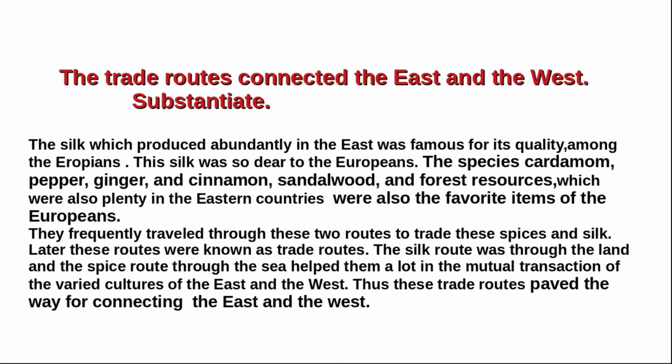The trade routes connected the East and the West. Substantiate. Silk, which was produced abundantly in the East, was famous for its quality among the Europeans. The silk was so dear to the Europeans. The spices, cardamom, pepper, ginger, cinnamon, sandalwood, and forest resources, which were also plenty in the eastern countries, were also the favorite items of the Europeans. They frequently traveled through these two routes to trade these spices and silk.